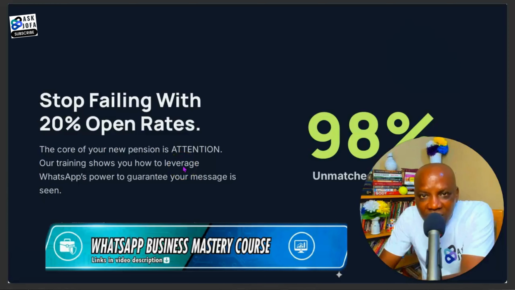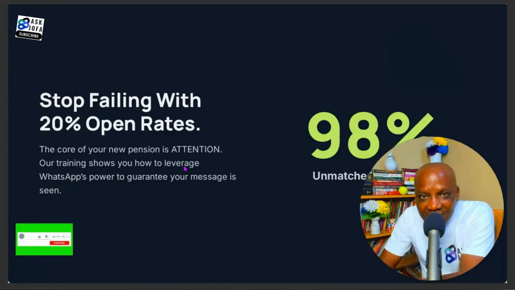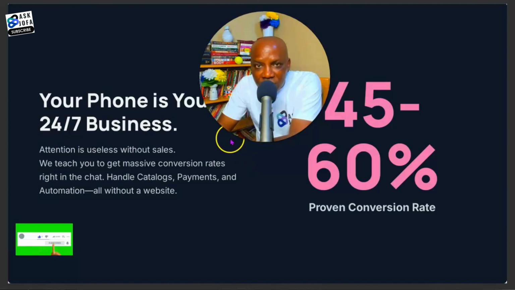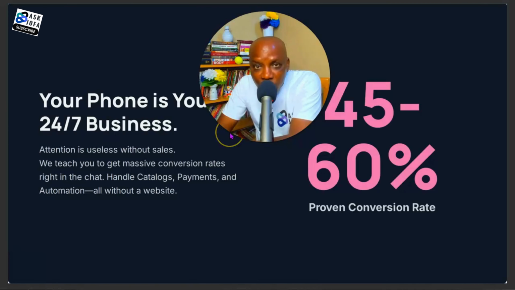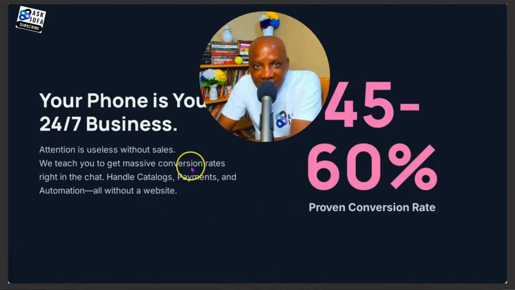This training covers, step by step in real demos, almost 70 short videos that you can put to work instantly. You'll be able to get massive conversion with the use of catalog, easy payment, both local and international, and this is all on your phone. You don't need to open a shop, no payment of rent. You only need internet to run your WhatsApp for Business, and it is free.